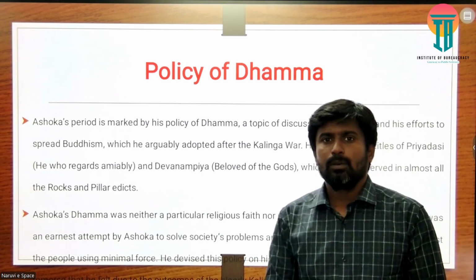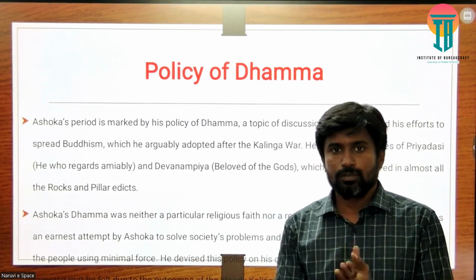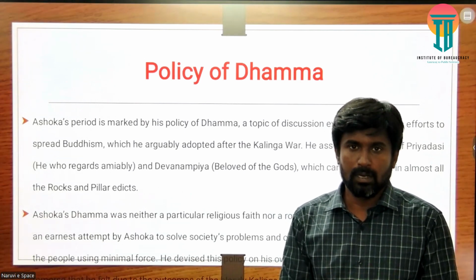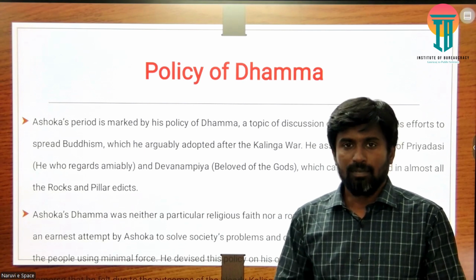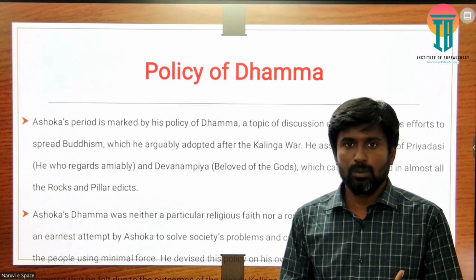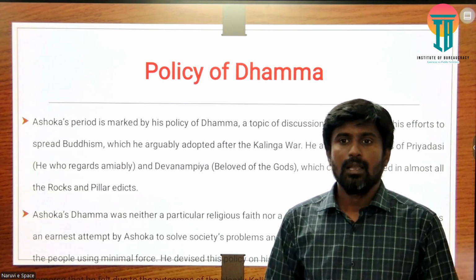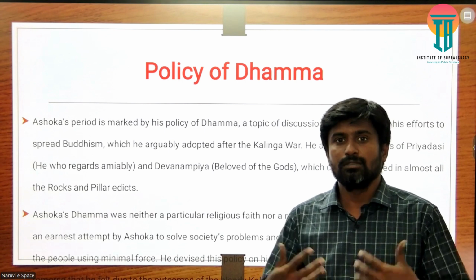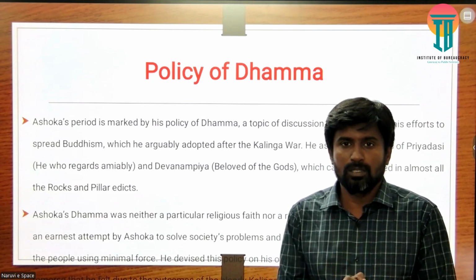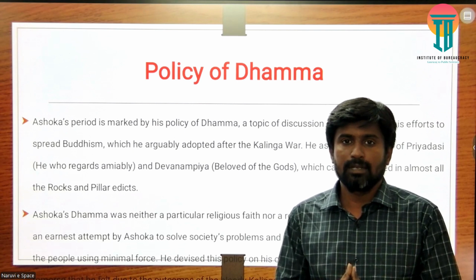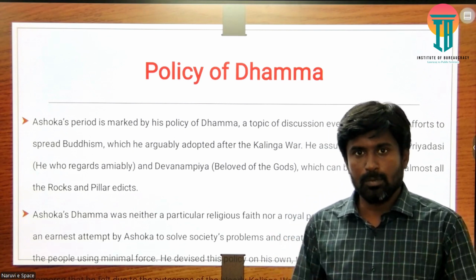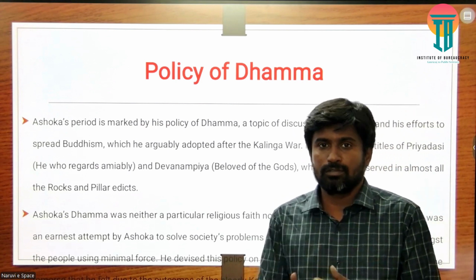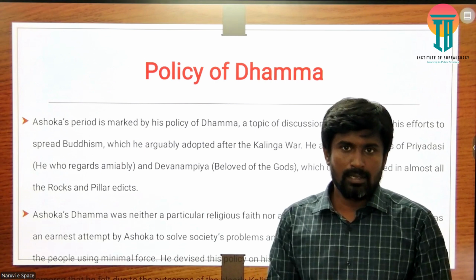And more importantly, it was neither any religious faith nor particularly supporting any group of people. It's a kind of moral and ethical values which Ashoka tried to convey to his citizens, and what his citizens should follow in order to avoid the conflicts which arise from different factors. So Ashoka was very particular on this. He wanted to promote this kind of ethical and moral code of conduct among the people in order to maintain the peace and the harmony, because of the sufferings and the loss of life he faced through the Kalinga War.